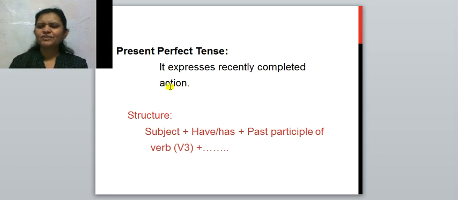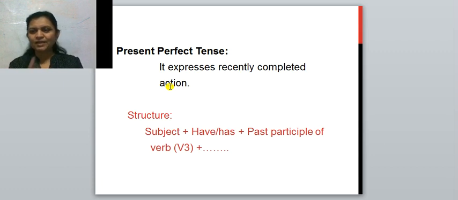Means just now the watching is over. अभी अभी आप लोगों ने ख़त्म किया है, right now. फिर आप लोग क्या बोलेंगे? What will you say? You will say that I have watched a lecture. I have watched a video. I is the subject, have is the auxiliary verb, and what is it? Watched means the past participle of the verb.